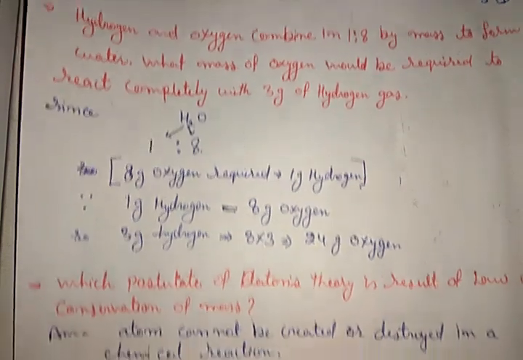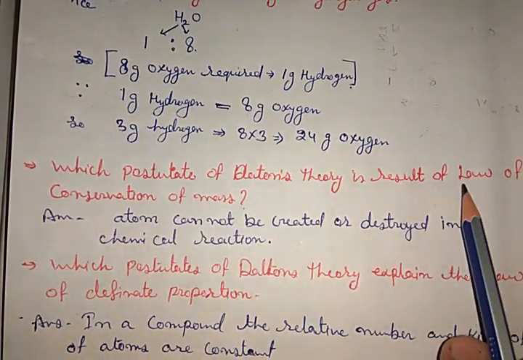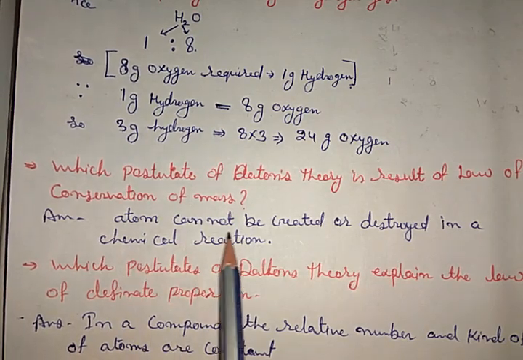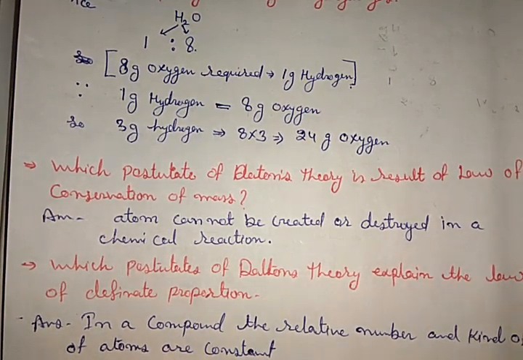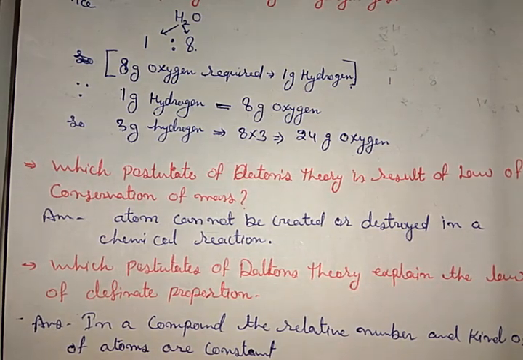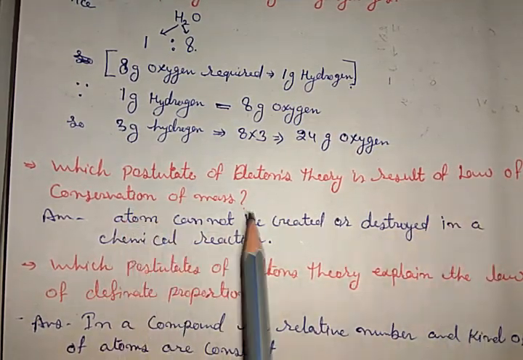Okay, now two more in-text questions. Which postulate of Dalton's theory results in the law of conservation of mass? In which of the postulates was the law of conservation of mass considered? We discussed it in the second point, which was that atoms cannot be created or destroyed in a chemical reaction. Since atoms cannot be created or destroyed, the total mass of reactants is equal to the total mass of products. So that point clarifies the law of conservation of mass.